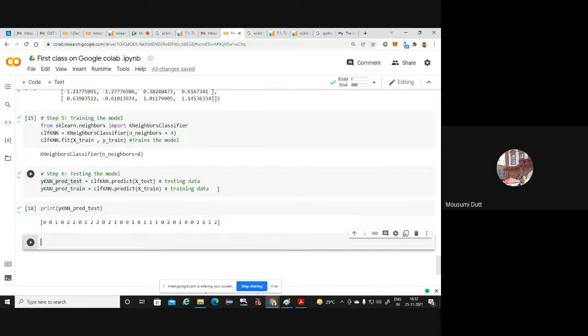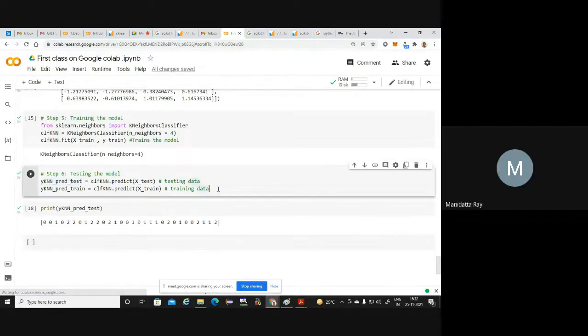So train data is already there, and we know what the output would be. In 2 cases, we have to feed the train data and test data separately, and predict Y for test data and train data separately.